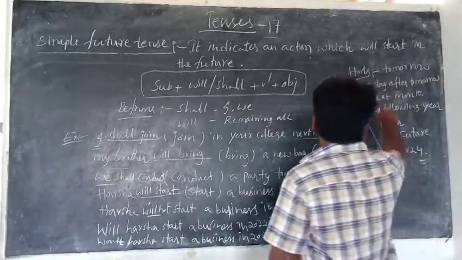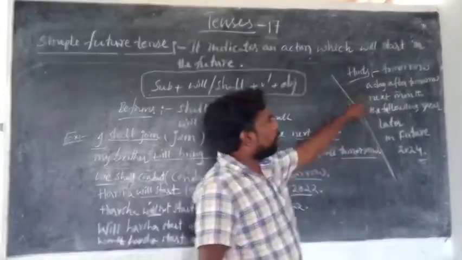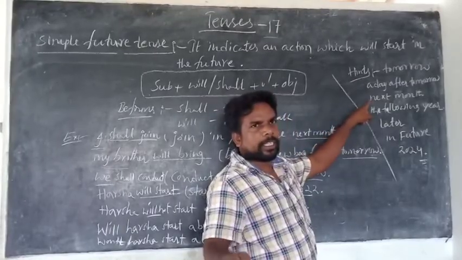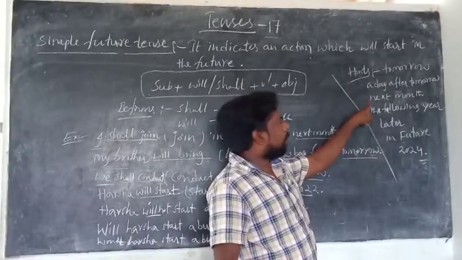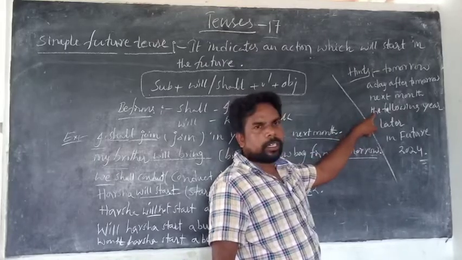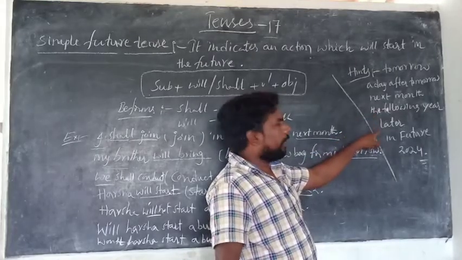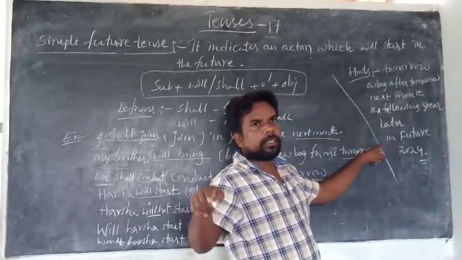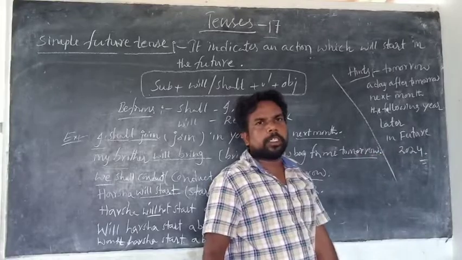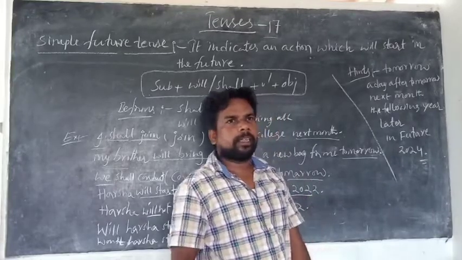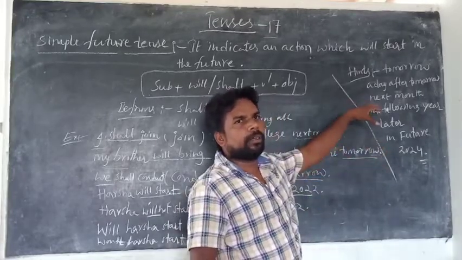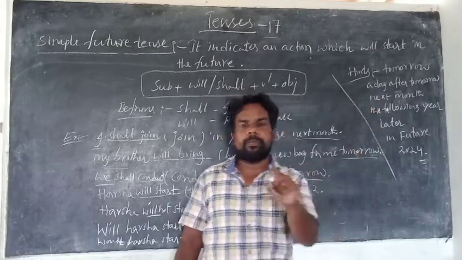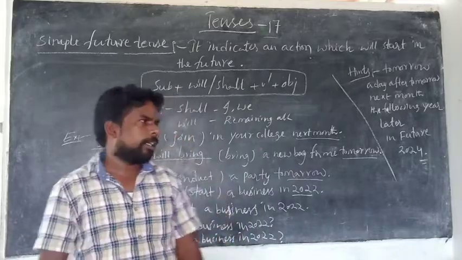Come to the hints. These are the hints of simple future. Tomorrow, day after tomorrow, next month, next week, next day, the following year, following month, following day, and here later, and in future, and any future time indication, any future timings. When there is one of these hints in the sentence, there is no doubt that is simple future. I think it's clear to all.